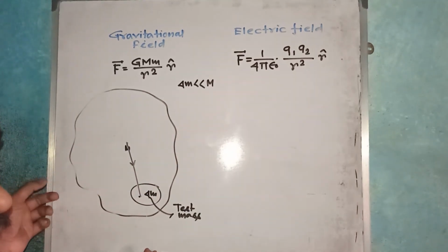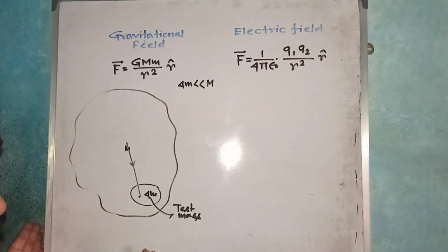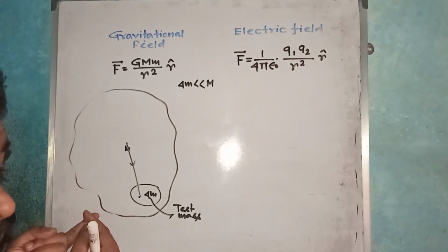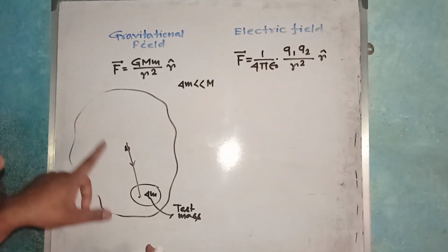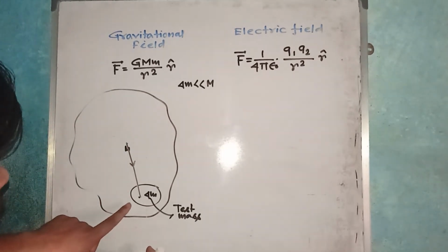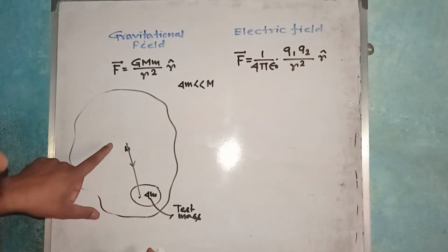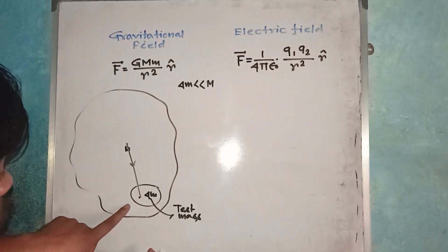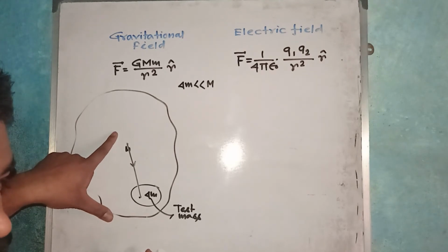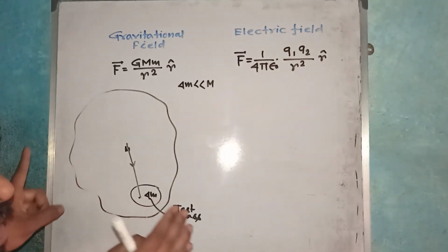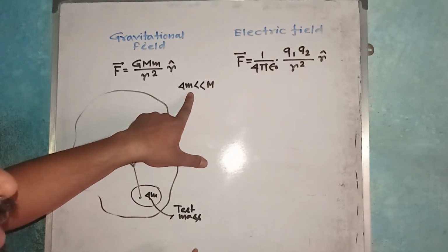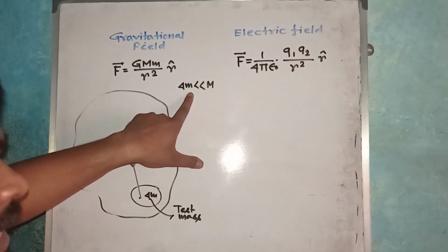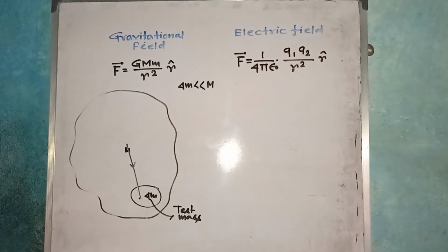But this was not our motivation. Our motivation was to see whether there is some gravitational field or not due to the body. If this mass were greater than that body, it would have some effect on it, and then the whole system would be disturbed. That's why this mass is to be taken very much less than this capital M.